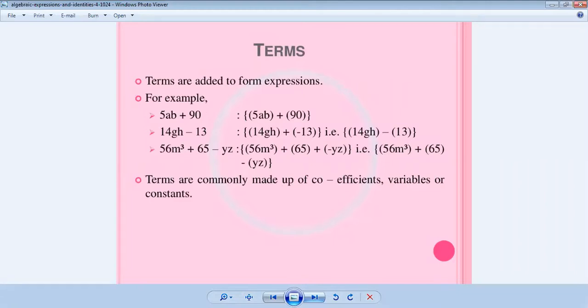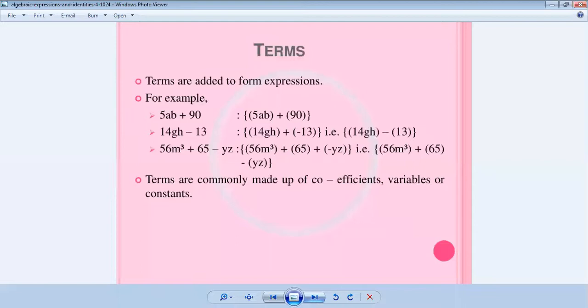Terms are added to form expressions. For example, 5ab plus 90. Here in 5ab plus 90, 5ab is one term and 90 is one term. And next one, 14gh minus 13. 14gh is one term and 13 is one term.